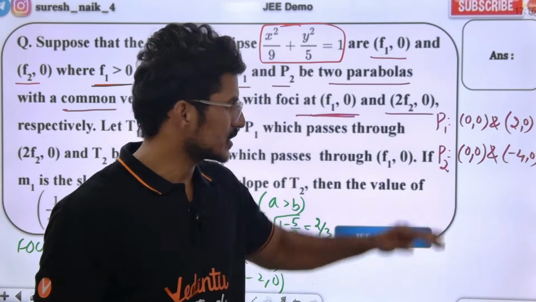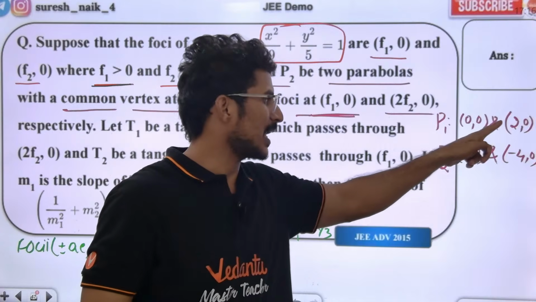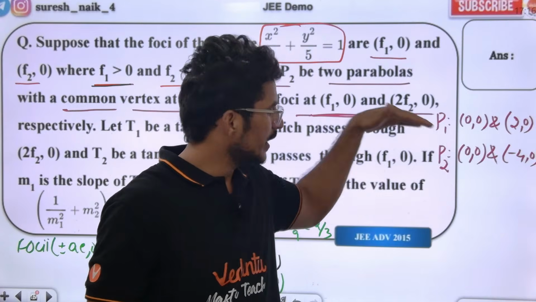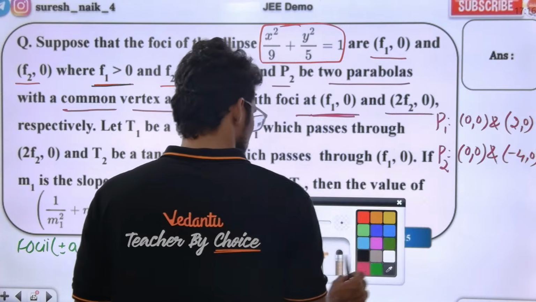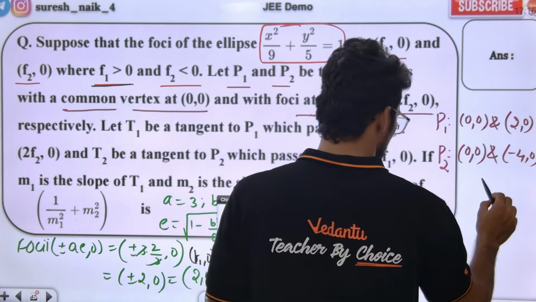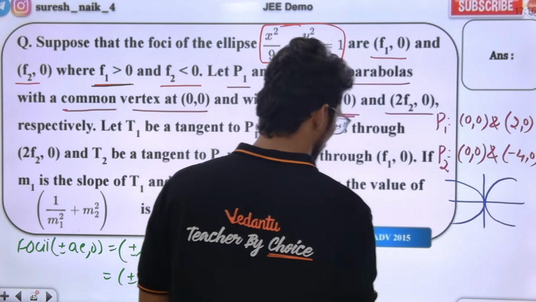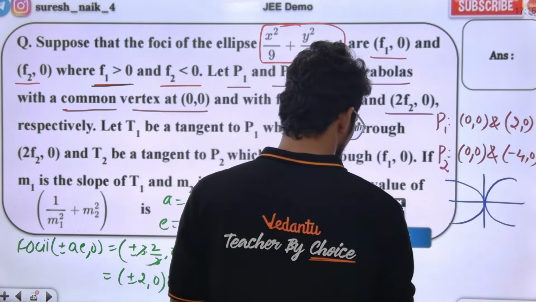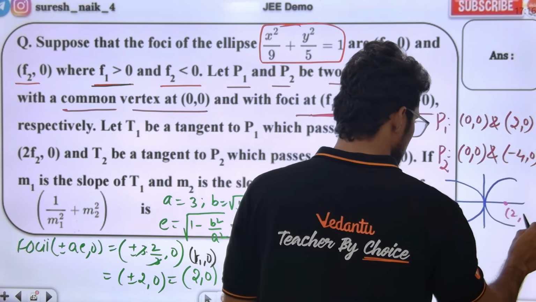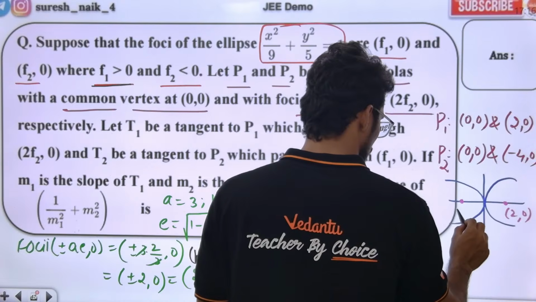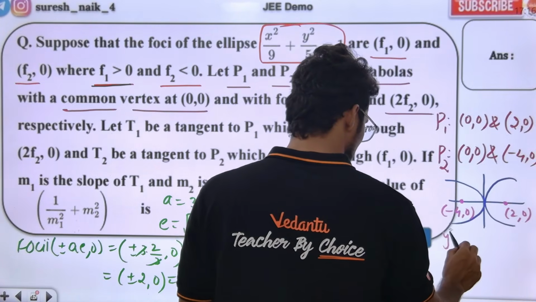We got two parabolas, parabola 1 and parabola 2. Their vertex is 0, 0. The focus of one is 2, 0 and the focus of the other is minus 4, 0. Regarding the diagram, the two parabolas will be like this. This is the parabola whose focus is at 2, 0. Another parabola has its focus at minus 4, 0.